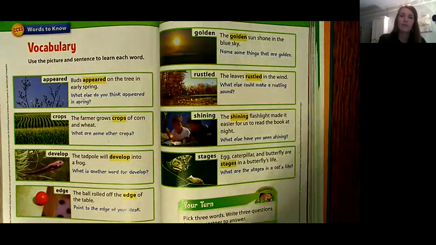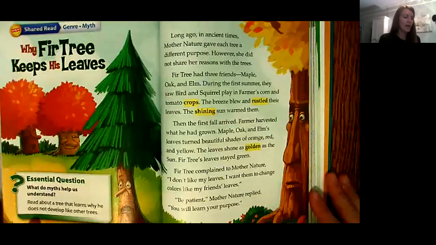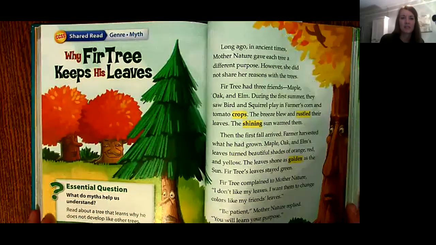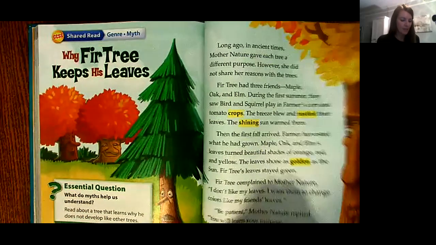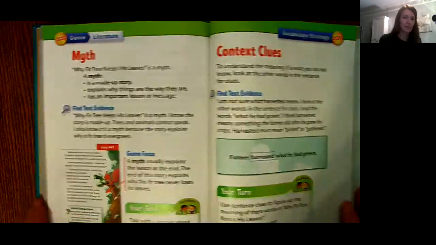Those are our vocabulary words this week. You are going to use those in your page for Tuesday. And these also will show up in the story that you're going to read next, called Why Fir Tree Keeps His Leaves. This story is a myth, and we've talked about myths before, but it's been a little while.